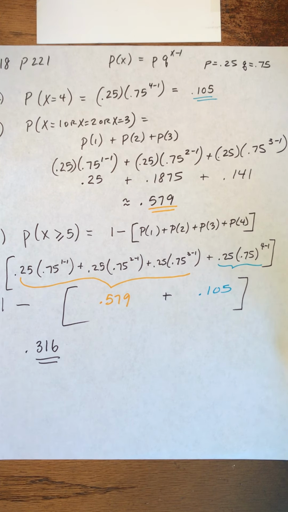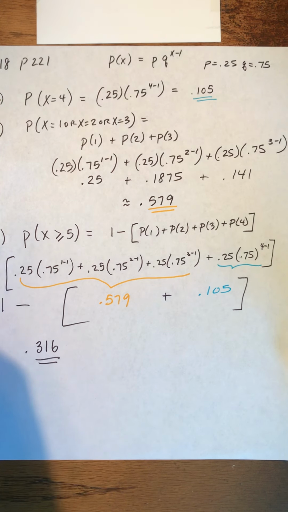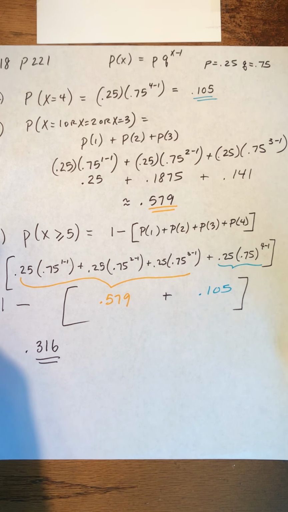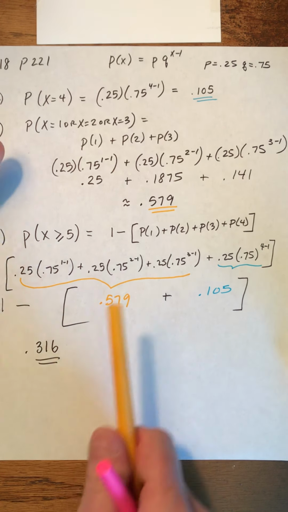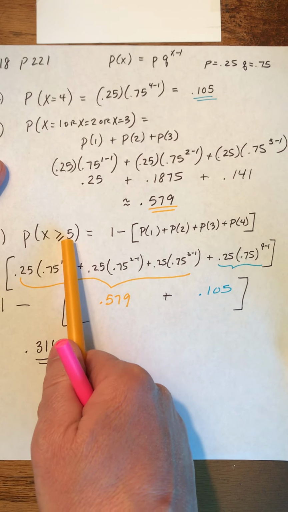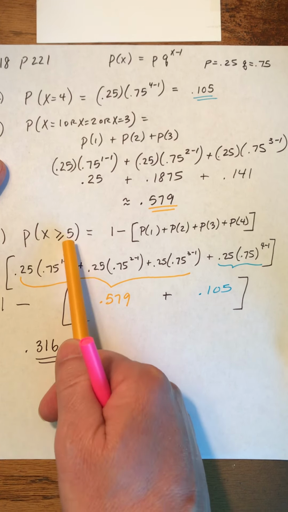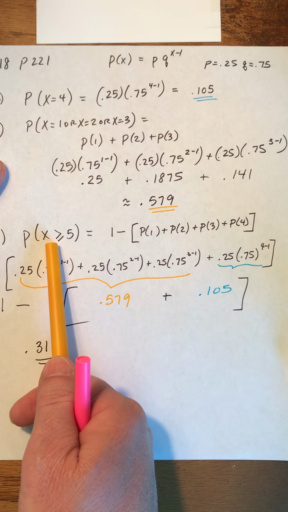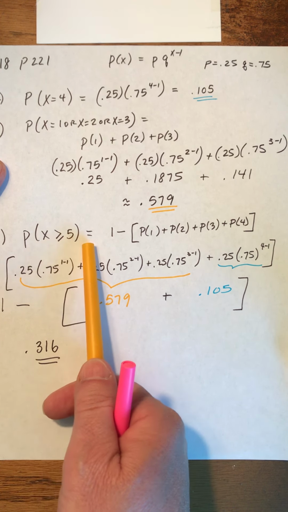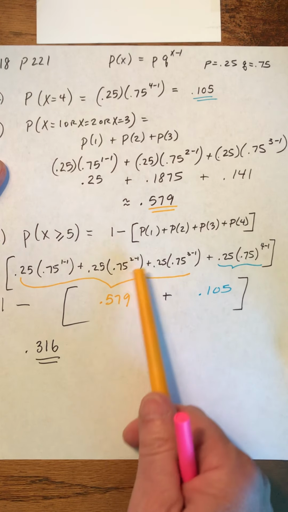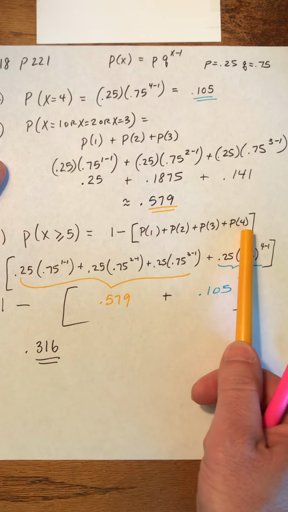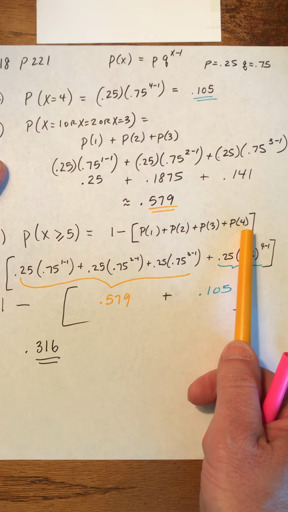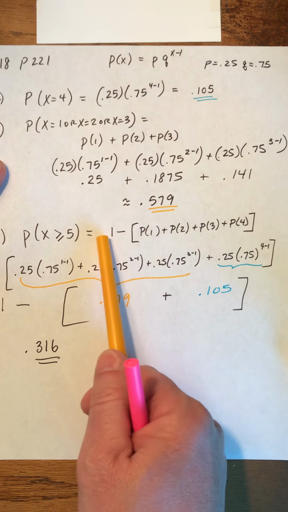Now in part C, they're saying, what's the probability of winning? Here are the exact words: that you do not win the prize in your first 4 purchases. That means that you won the prize either on your 5th purchase, 6th, 7th, 8th, 9th, 10th. Well, there's no way that we could add all those up, 5 plus 6 plus 7, probably 8, all the way up to infinity. So we're going to go 1, 2, 3, 4, add them up and subtract them from 1.